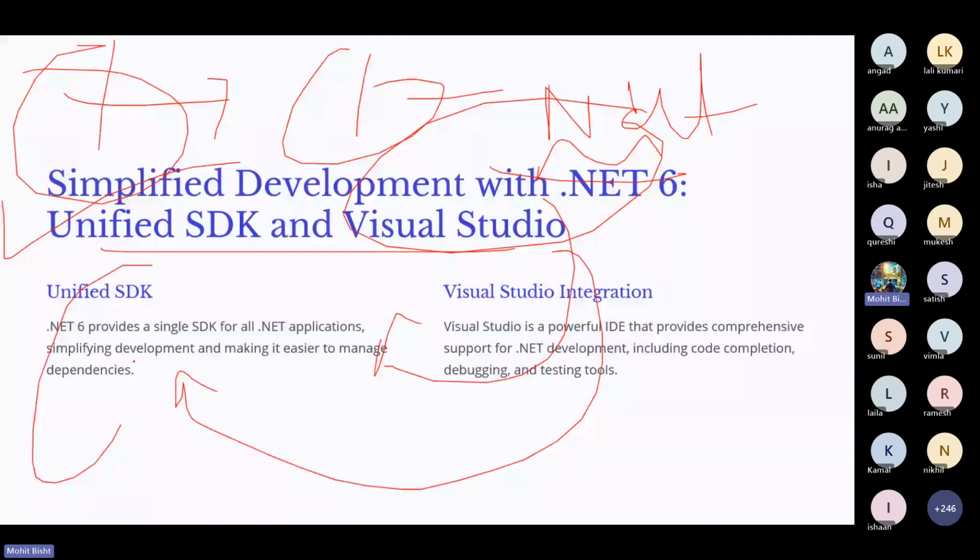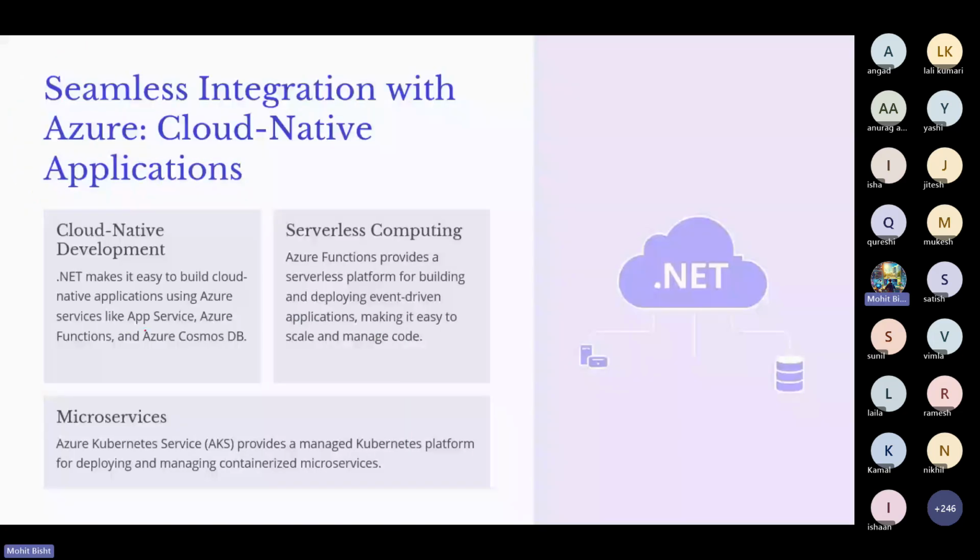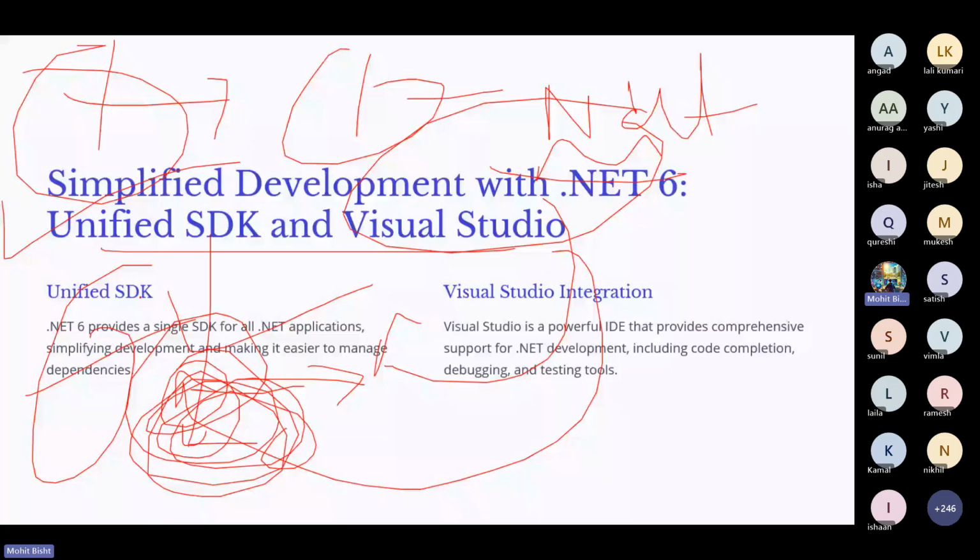So you just go there, download and install the .NET Framework SDK, and try to build. The SDK, as I already mentioned, includes a lot of runtime environments and other things which are needed to run the .NET application. So let's go to the page. Okay, I give the instructions: you download the SDK, then you choose the editor, then you can create a new project and try to run it.